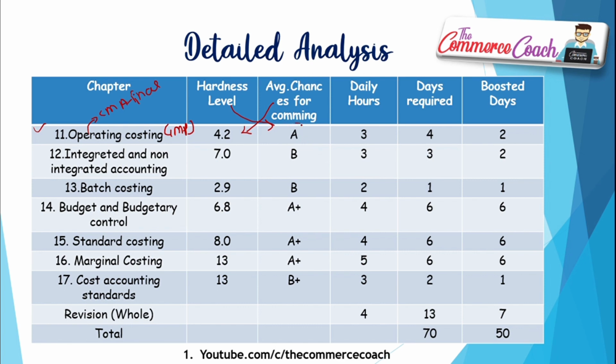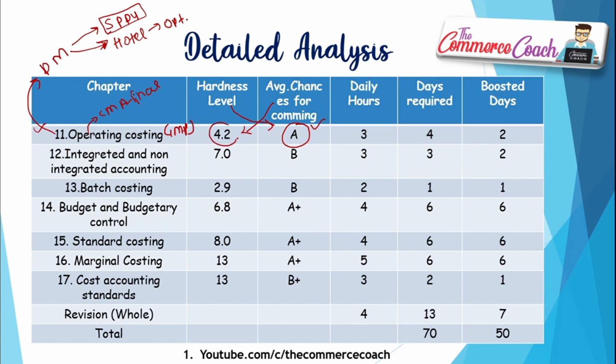Hardness level A, because it has got decision making also. Sometimes you will be required to find out the selling price per unit to be charged from the receiver of the service. Or you can find questions that ask you, in the case of a hotel, what the optimum charges for guests are. So that is why I wrote A here, because it has got decision making from my perspective.